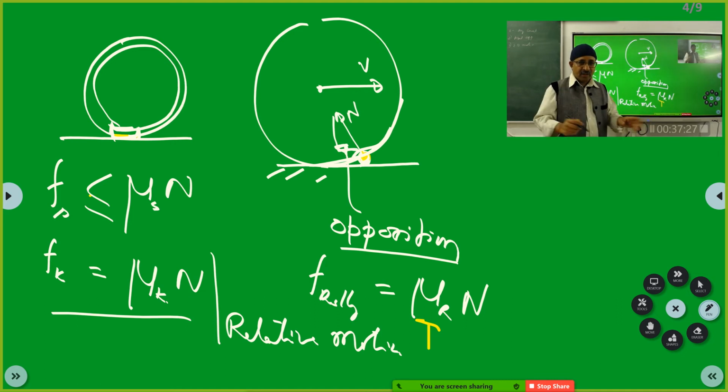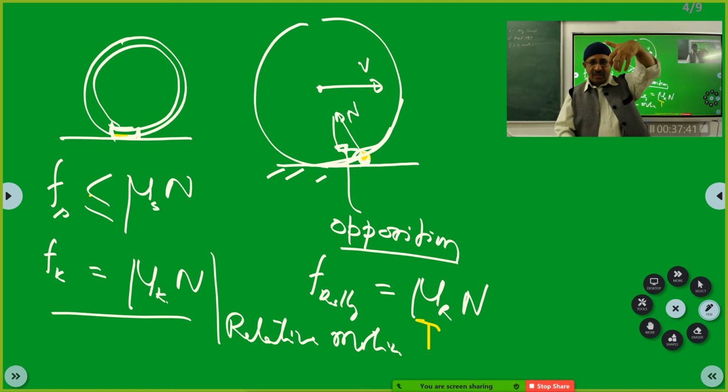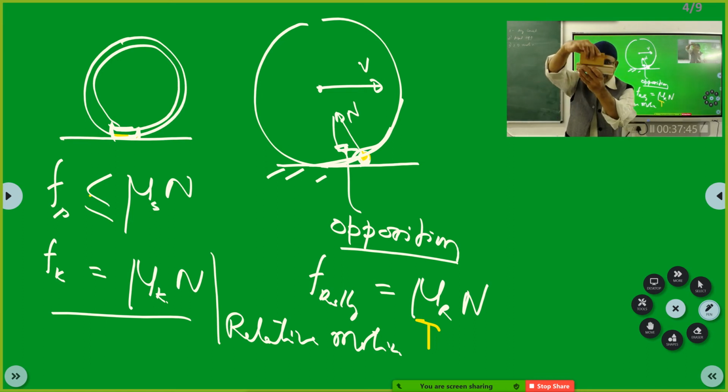Mu s is the roughness of the surface. Then what is mu k? It is also roughness. The same roughness. See, the other day I gave an example. Roughness means what? The surface molecules. It will be entangling like this. So when the body starts moving, the entanglement will be something like this.